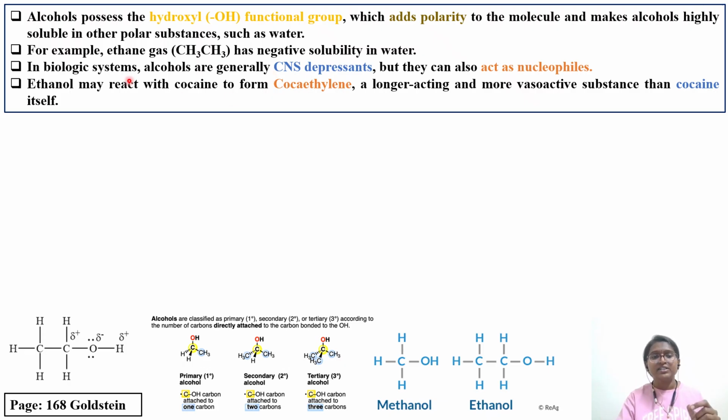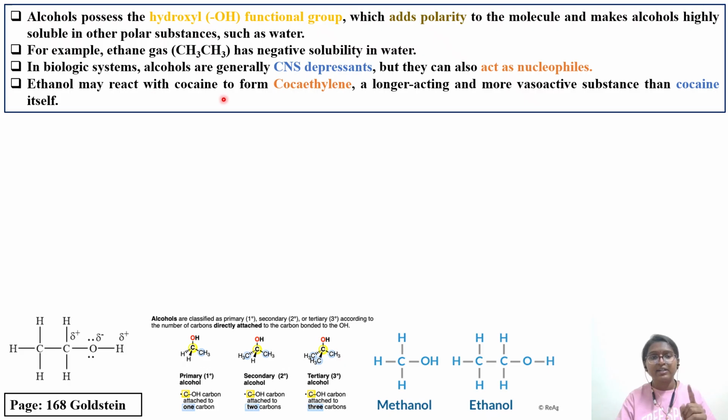In biological systems, alcohols are generally CNS depressants, but they can also act as nucleophiles. Why nucleophiles? Because of the free electron negative charge present on the oxygen atom. Then ethanol may react with cocaine. That's why there is always co-exposure. The persons who are consuming alcohol also use recreational drugs. For example, if a certain individual is consuming alcohol along with cocaine, there is a product called cocaethylene that will be formed in your blood.